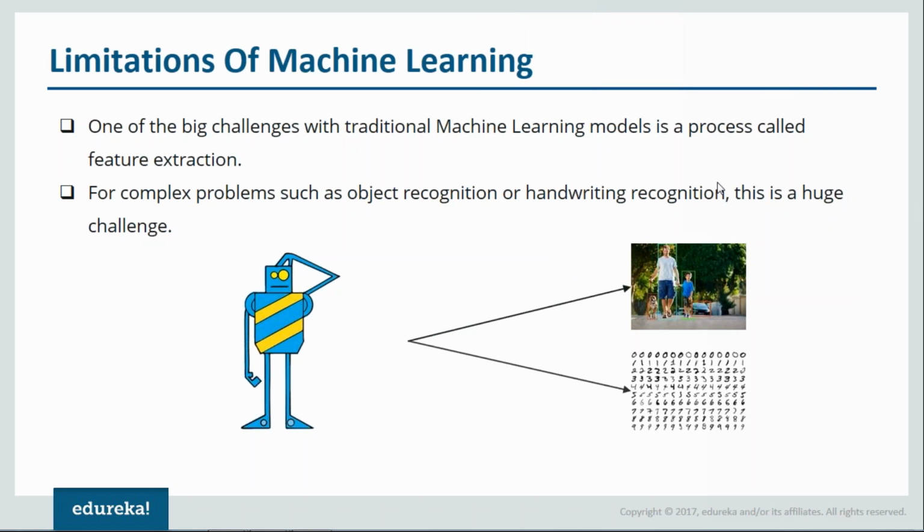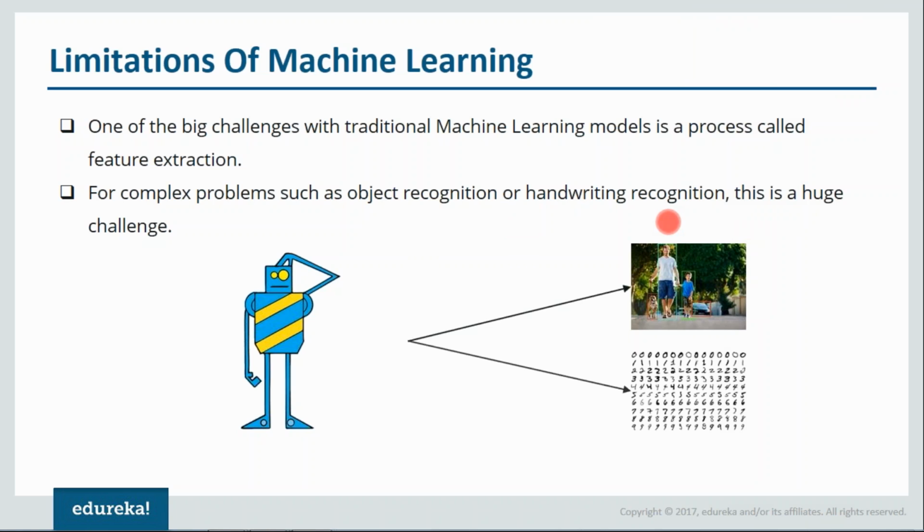Now, one of the biggest challenges with machine learning models is feature extraction. Let me tell you what features are. In statistics, we consider features as variables, but when we talk about artificial intelligence, these variables are nothing but the features. Because of that, complex problems such as object recognition or handwriting recognition become a huge challenge for machine learning algorithms to solve.